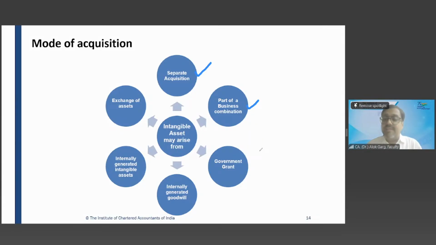The government has given you an intangible asset as a government grant. For example, rights. In many places there are small airports. Have you seen an Army airport? Yes, sir, but nobody can go inside except the authorized person.